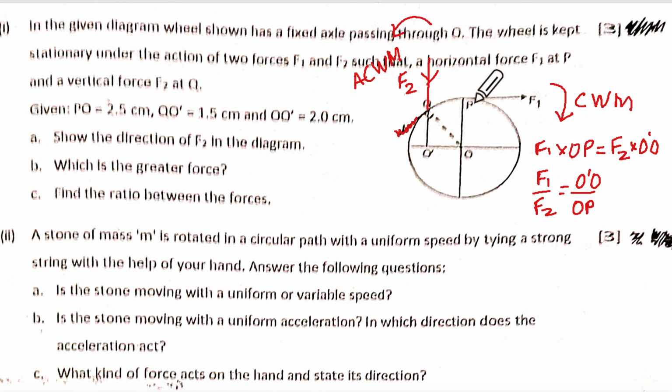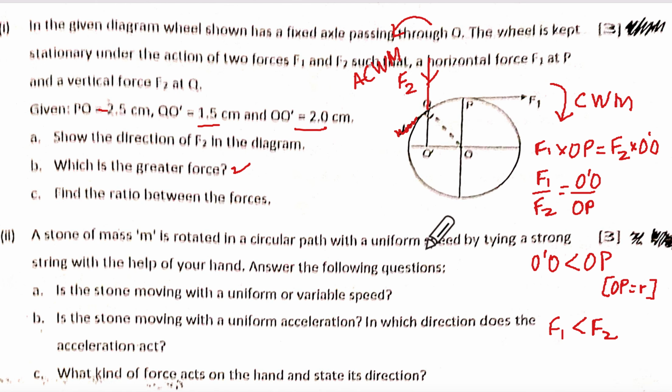Now OP is the radius and O dash O is less than radius, no? So O dash O is less than OP, correct? OP is the radius, right? So which one is less? F1 is less than F2. Which are they asking? Which one is the greater force? F2. Find the ratio between them. Substitute the values and you'll be able to handle it, correct?